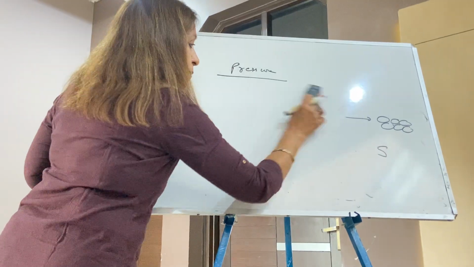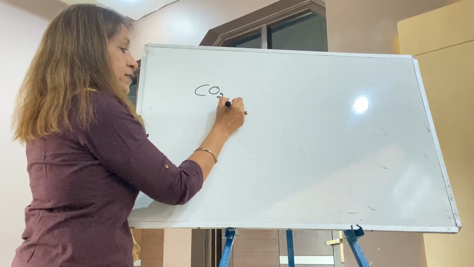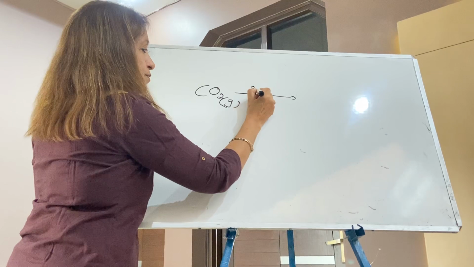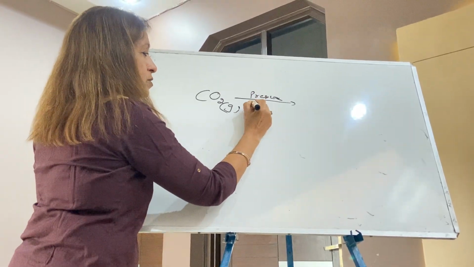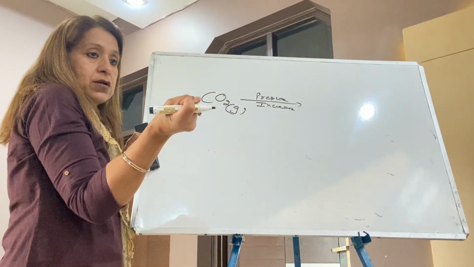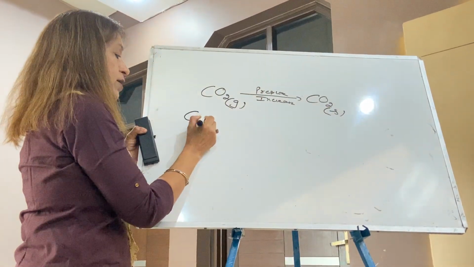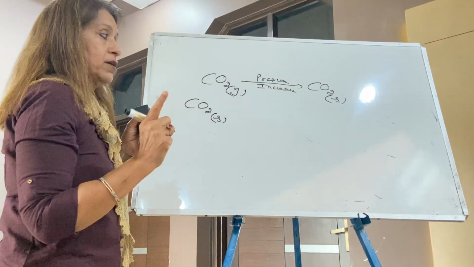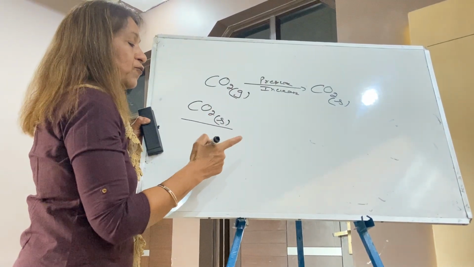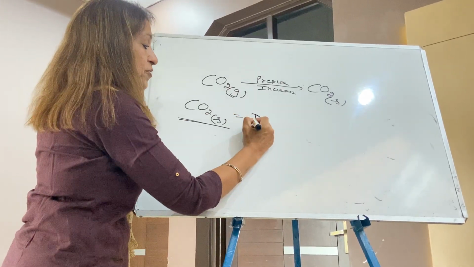Now I'm taking a second example. I have carbon dioxide gas. You know, carbon dioxide is a gas. But students, under pressure, when the pressure is increased, the gas particles come closer and it becomes solid. Remember, solid carbon dioxide exists. But carbon dioxide gas to solid is only formed if the pressure is increased. Solid carbon dioxide is called dry ice.